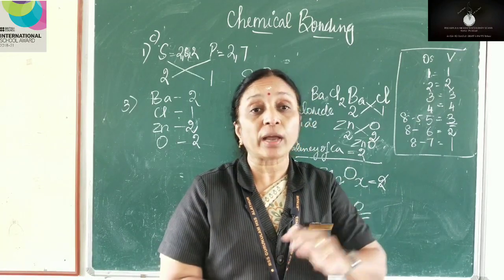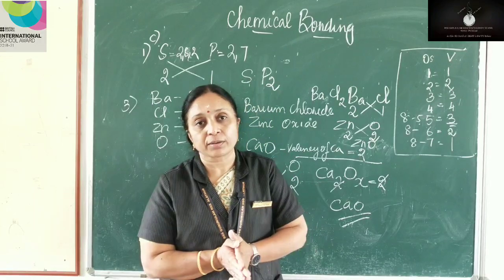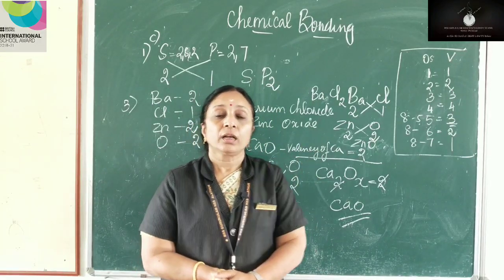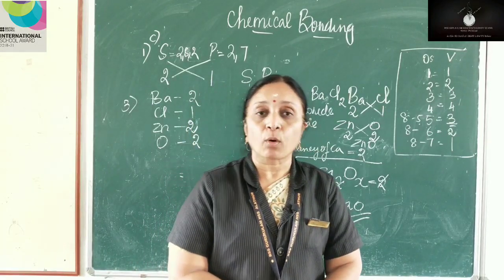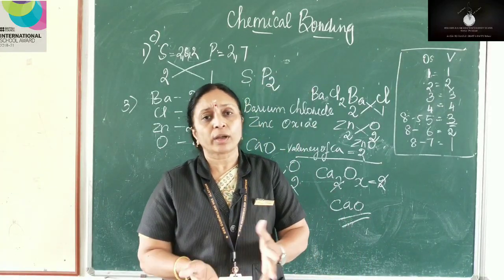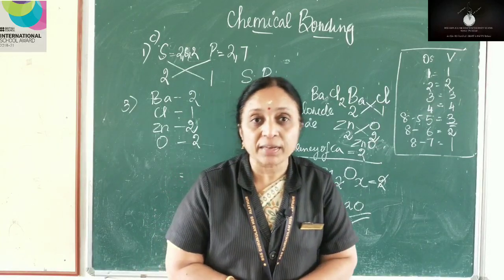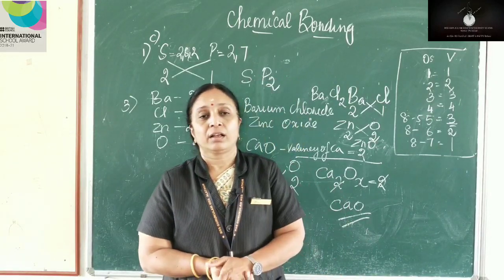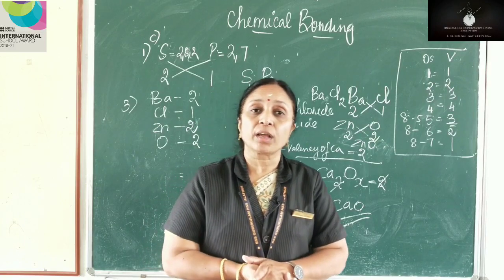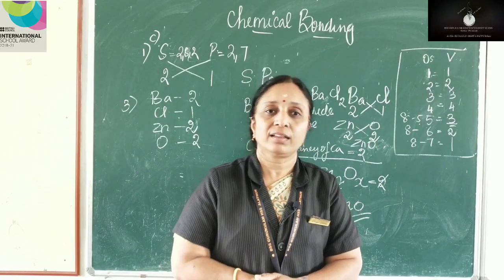Let me give you a quick recap of what all we studied in this chapter, that is chemical bonding. Once again, chemical bonding means the bonding between atoms. Why do atoms combine? Just for the sake of stability, getting stable. When does an atom become stable? When they get 8 electrons in their outermost shell, isn't it?